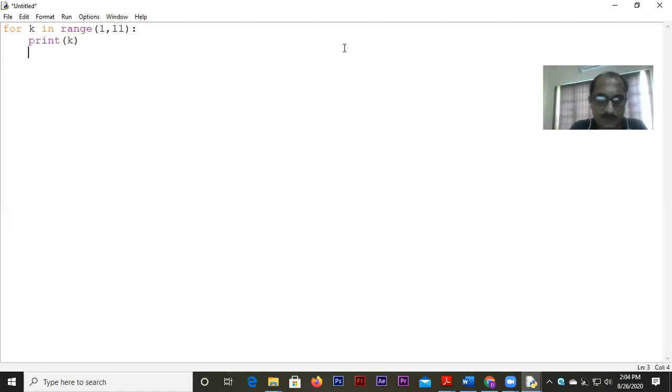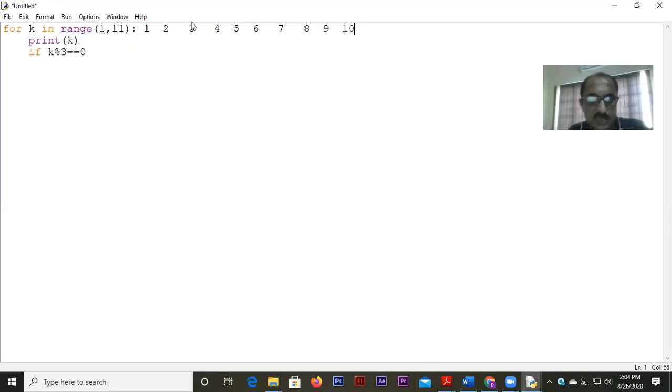But now here I'm putting up a condition that if k % 3 == 0. k % 3 == 0 means which all values? Let us write all the 10 values here. That means 1, 2, 3, 4, 5, 6, 7, 8, 9, and 10.